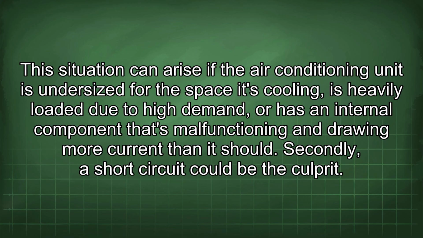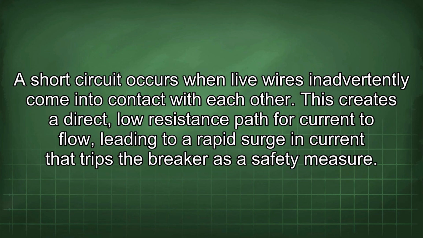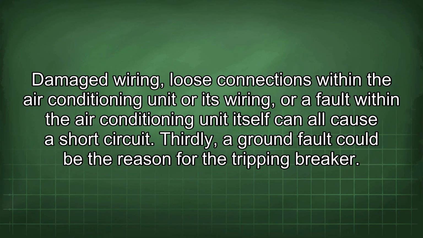Secondly, a short circuit could be the culprit. A short circuit occurs when live wires inadvertently come into contact with each other. This creates a direct, low-resistance path for current to flow, leading to a rapid surge in current that trips the breaker as a safety measure. Damaged wiring, loose connections within the air conditioning unit or its wiring, or a fault within the air conditioning unit itself can all cause a short circuit.